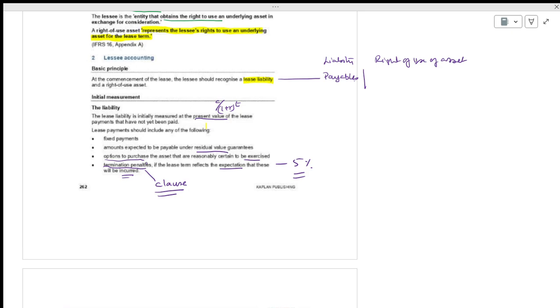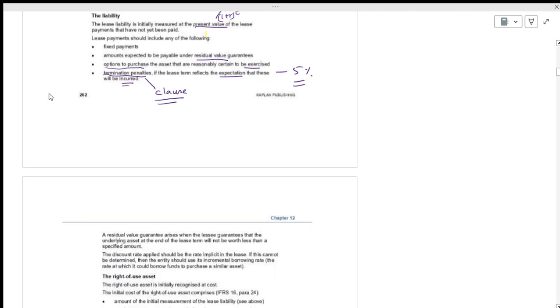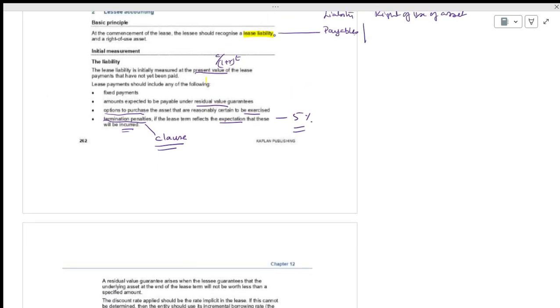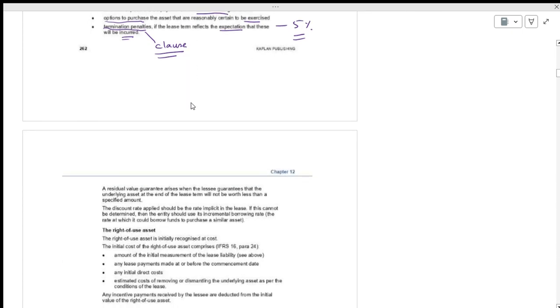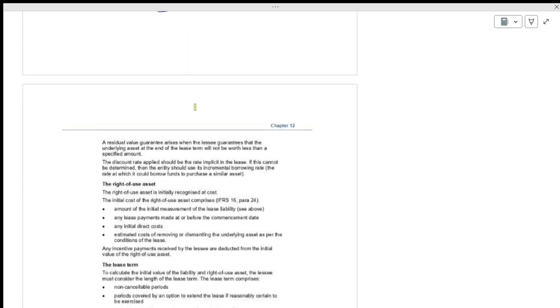There is quite a difference. Slowly and steadily you will have a clear clarification of how lease will differ from rent. Now, what we are doing initially, we will calculate on what? Initially we calculate on the present value.